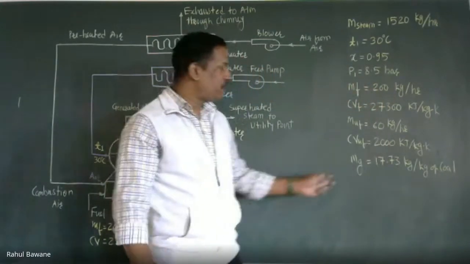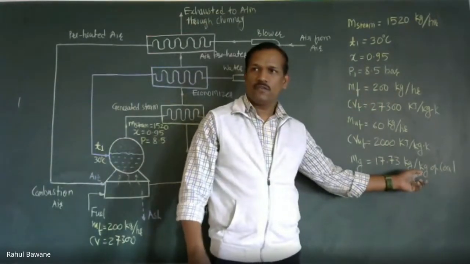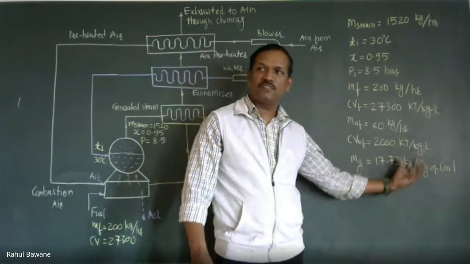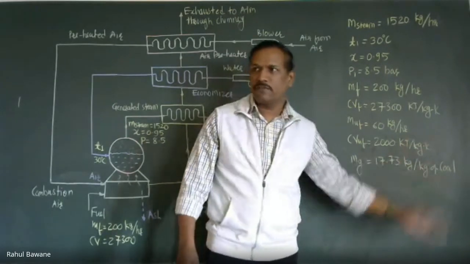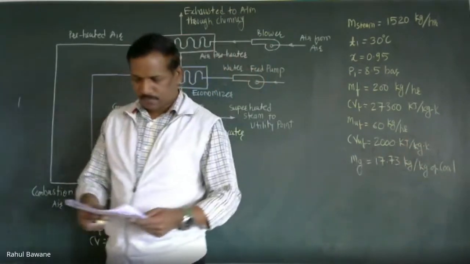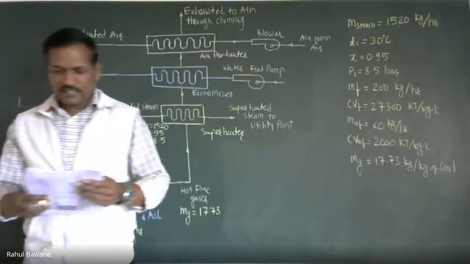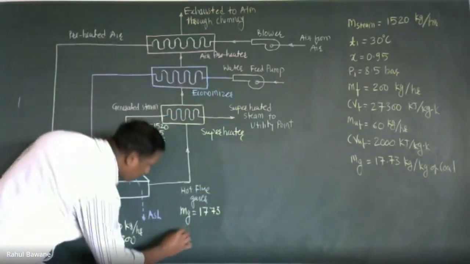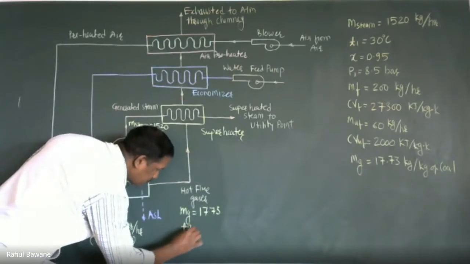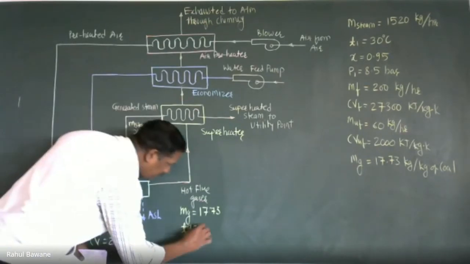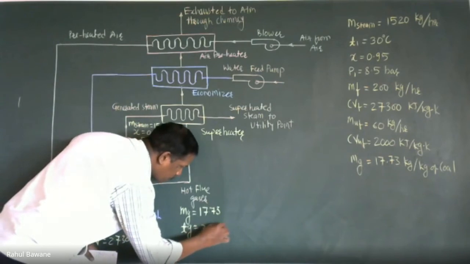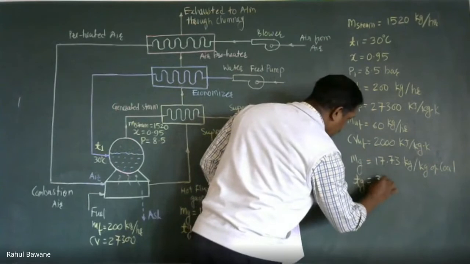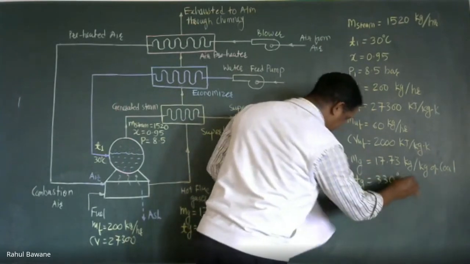So if we are burning 200 kg of coal, then 17.73 into 200, this much amount of exhaust gas will be evolved. Correct? Next data is temperature of flue gases. So mass of gas we know, and the temperature of these flue gases is 330 degrees centigrade. So Tg is given, 330 degrees centigrade.